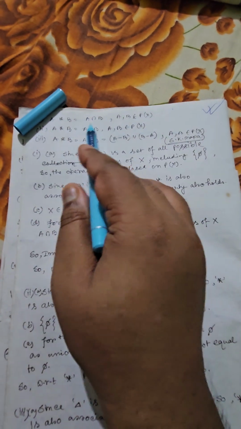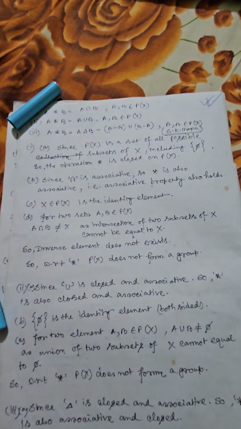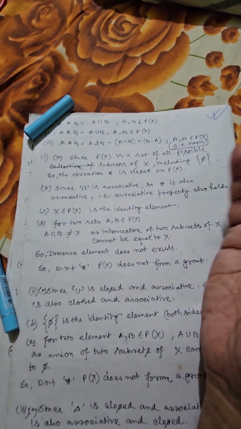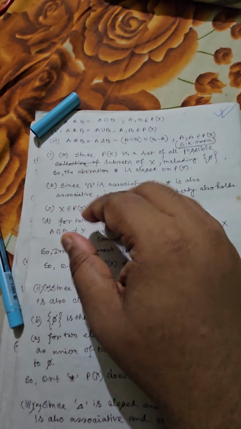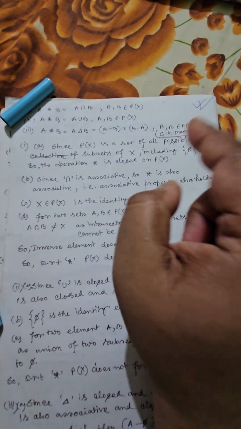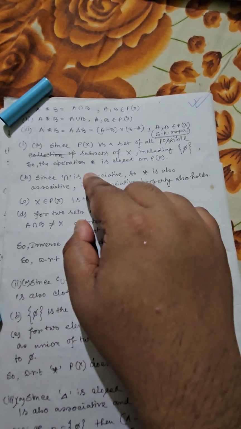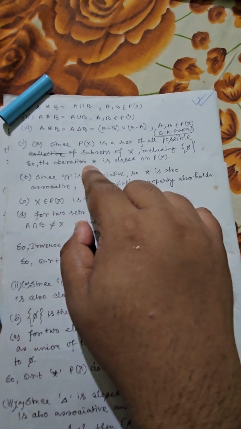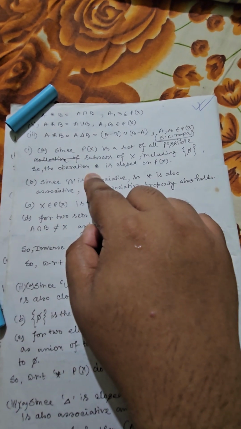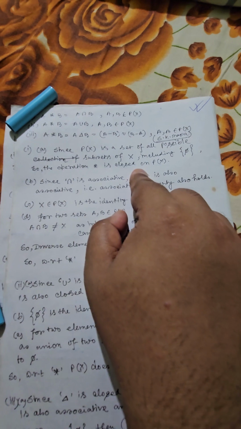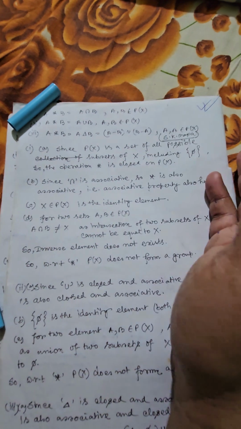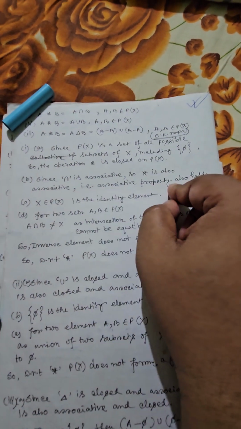Now in the first case, whenever A star B is equal to A intersection B, let us try to verify all possible axioms. We all know the power set of any set will contain all possible subsets of that structure, so we can say P of X will contain all possible subsets of X. That should also include the null set, and hence whenever you are considering A intersection B, the structure is also a part of P of X. So technically we can say this is a closed structure. So operation star is closed on P of X. Also we know intersection as well as union, both of them are associative, so star is also associative.